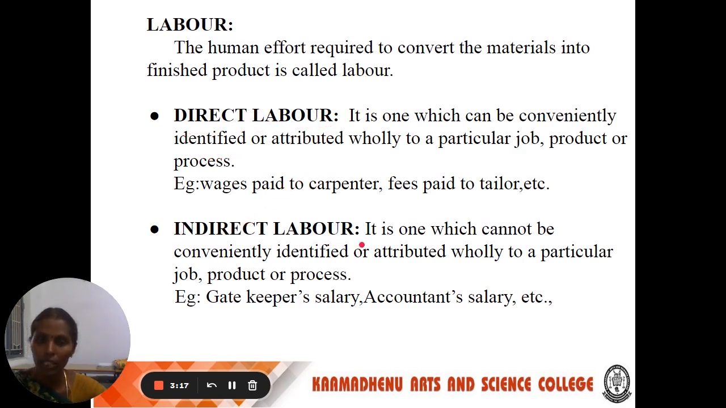Next we see about indirect labor. Indirect labor is one which cannot be conveniently identified or attributed wholly to a particular job, product or process. So there is labor that is indirectly involved in the production process. That person is called indirect labor. Example: gatekeeper salary, accountant salary, sweepers, etc.